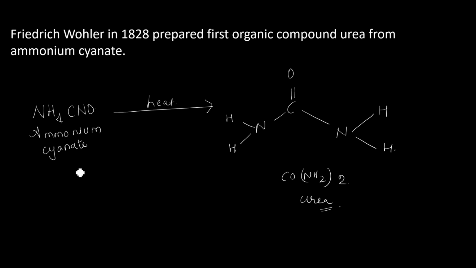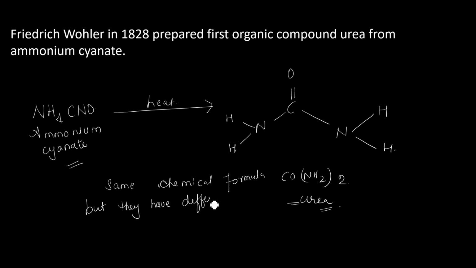He also discovered that both ammonium cyanate and urea have the same chemical formula, but they have different chemical properties.